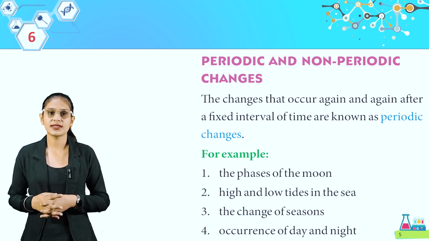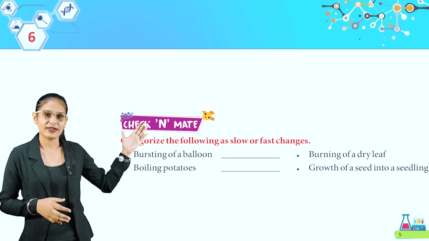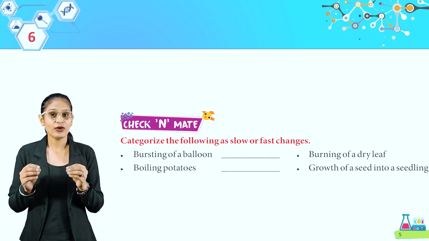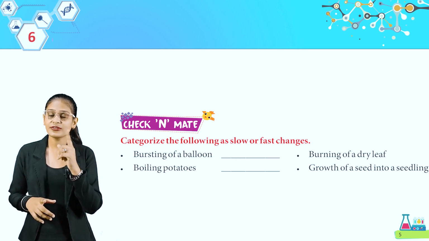Okay students, here we have check and mate. Categorize the following as slow or fast. Now you read about these things, so you have to do by yourself.